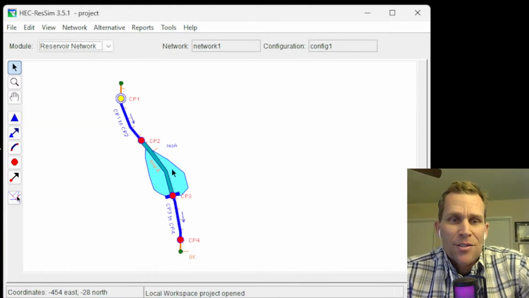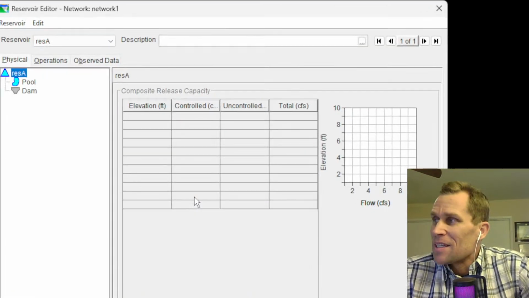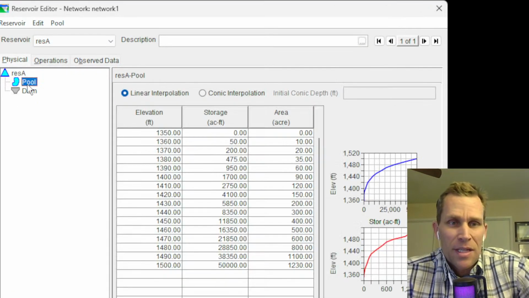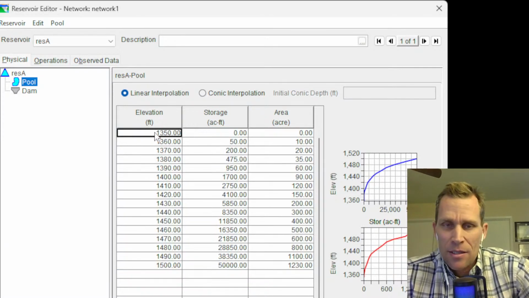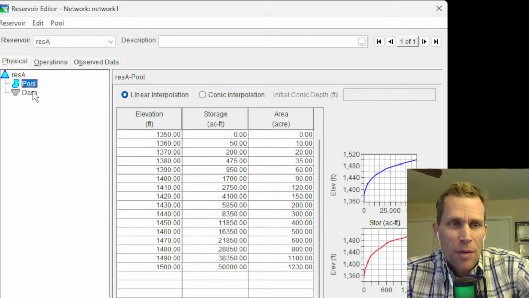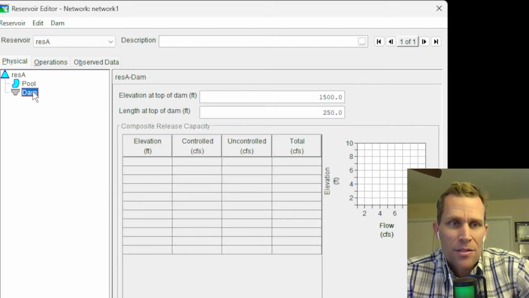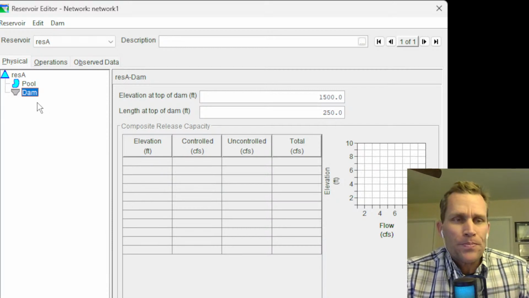Now the reservoir has some edits that we need to make. So I'm going to right click, edit reservoir properties. We have a dam and the geometry is already there. So that is actually the first table in the Excel file. We don't have to use that. And then here is the dam. This is the geometry of the reservoir. Here's the dam face. And now we need to add some controlled outlets and our power plant.